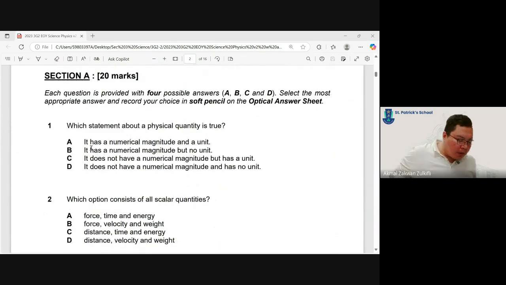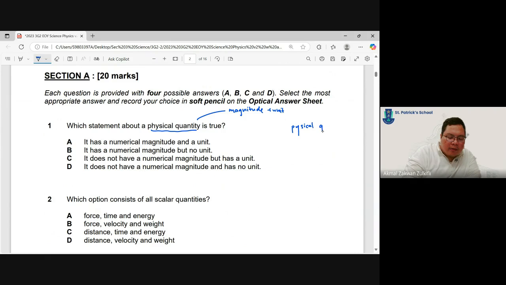Which statement about a physical quantity is true? Okay, so physical quantities, remember, these are quantities with magnitude and unit. There are two types of physical quantities. They have magnitude, right? They have a number, a value to it, plus the unit, because you need to